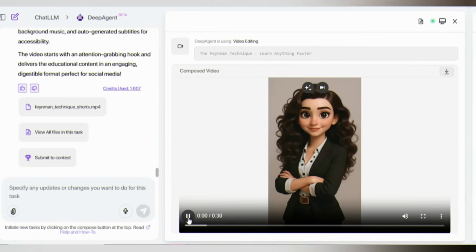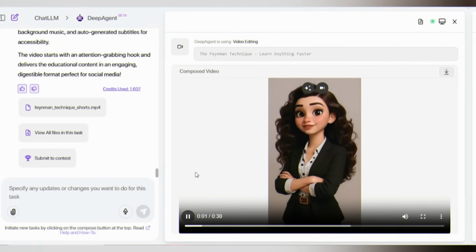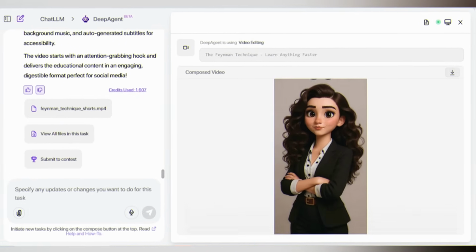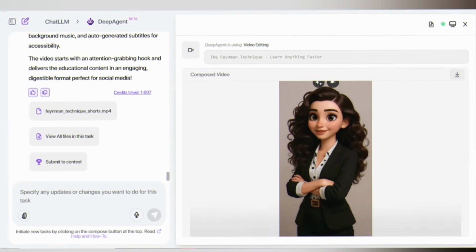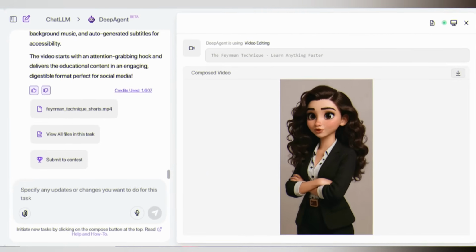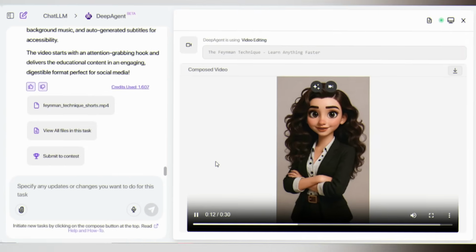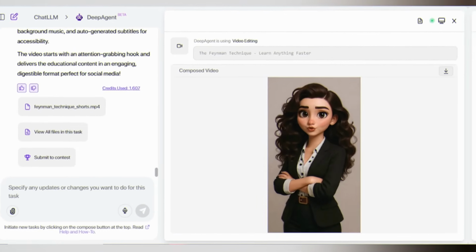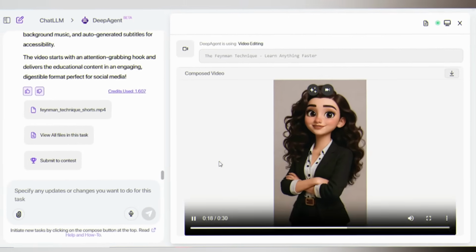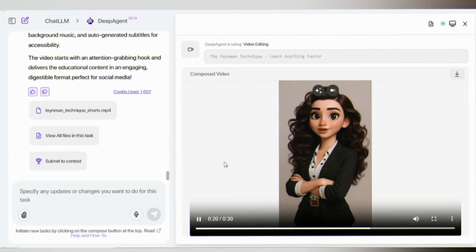Let's watch it. Want to learn anything faster? Try the Feynman technique. Step 1. Pick a topic you want to master. Step 2. Explain it like you're teaching a 5-year-old. Use simple words, no jargon. Step 3. Find the gaps.